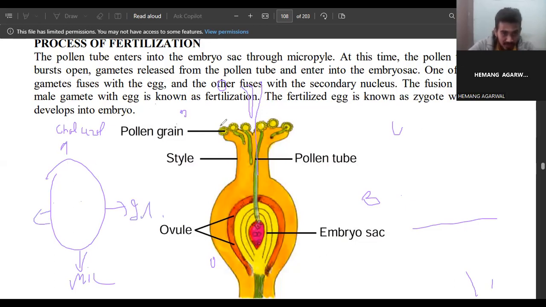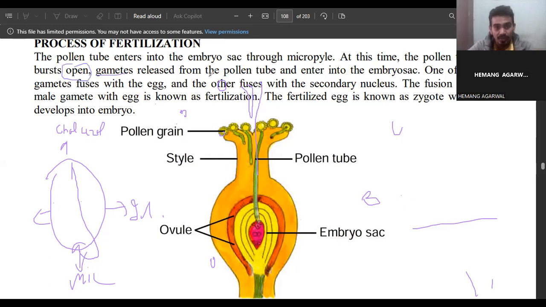So when the pollen grain germinates here, it won't go through this. Okay. So it will come and enter through the micropyle region. So from the pollen tube, it enters the embryo sac. The pollen tube enters the embryo sac through the micropyle region, not from any other region like the integument or chalaza region. If you go to higher studies, you will see that some pollen tubes also enter from the chalaza region and integument region. But most of the pollen tubes enter through the micropyle region. So at this time, the pollen tube bursts open.